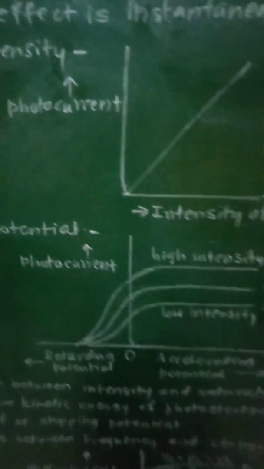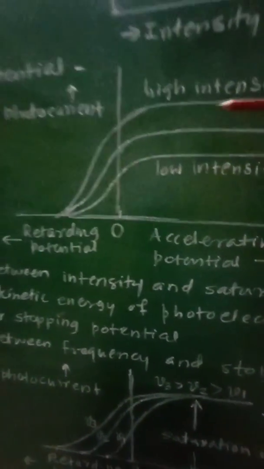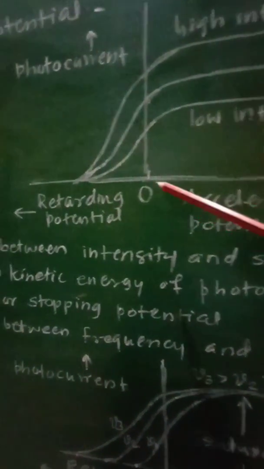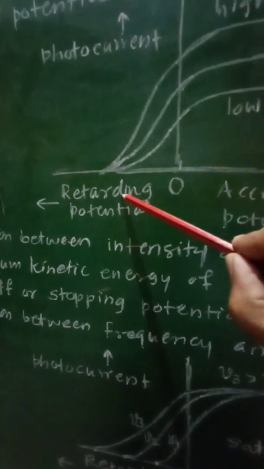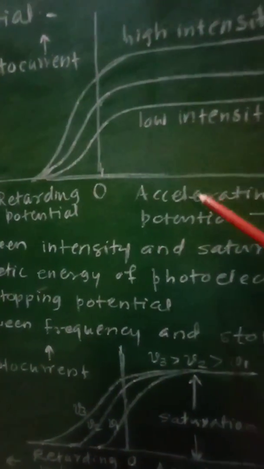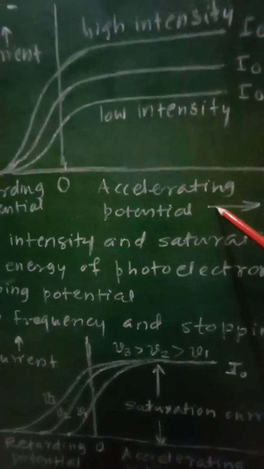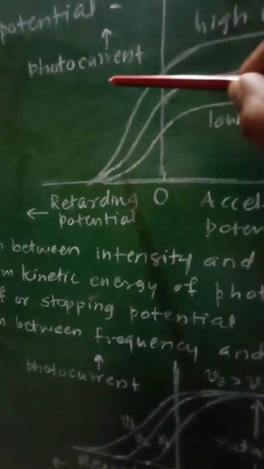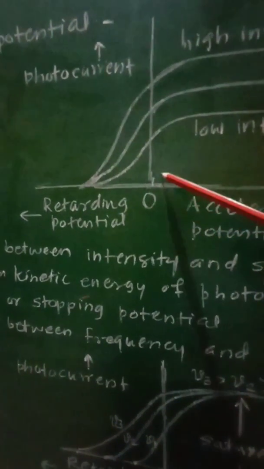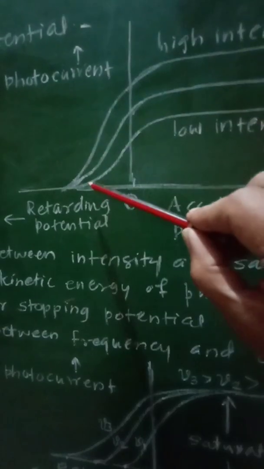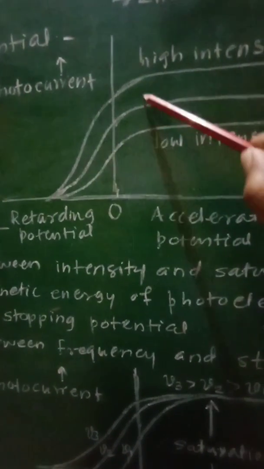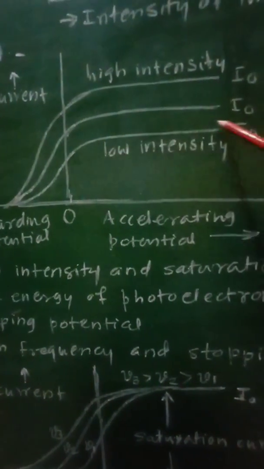current I0. So if you consider this variation here of photocurrent against the potential, towards left of this O there will be retarding potential, that is decreasing potential. Towards right of O there will be accelerating potential, that is increasing potential. If we plot the graph of photocurrent against the potential, it will be observed that as potential is increased, the photocurrent will go on increasing, then it will reach its maximum value and will remain constant.